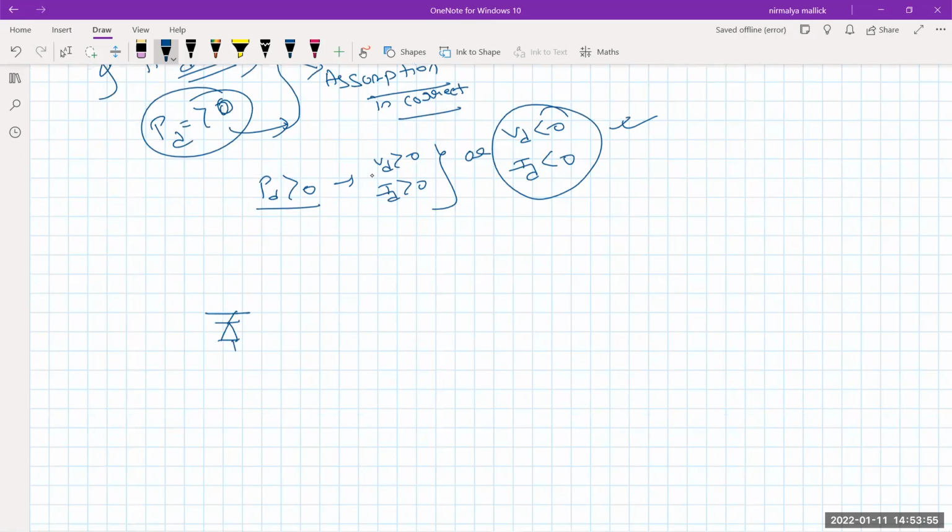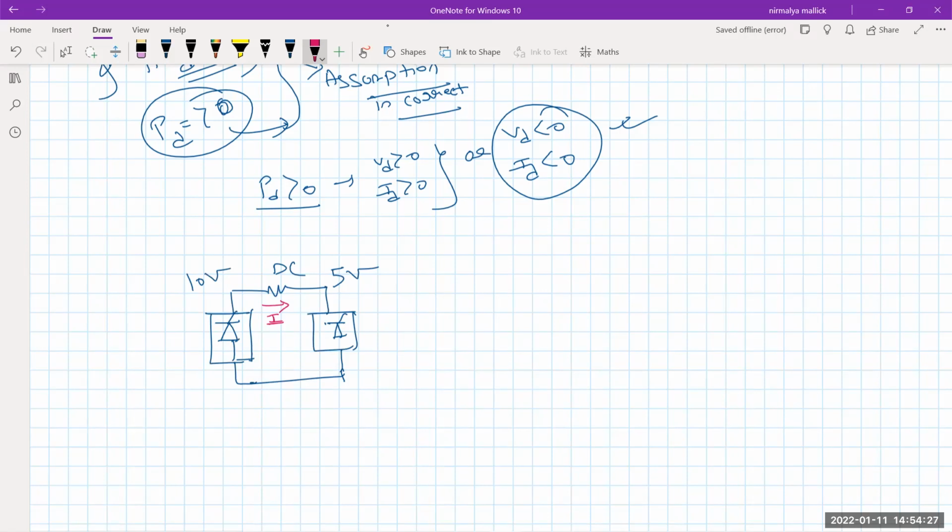Suppose this is a rectifier station where the voltage is 10 volts. This is a DC link. This is an inverter station where the voltage is, say, 5 volts. Our assumption is that current I is flowing in this direction, and the power is also in this direction.